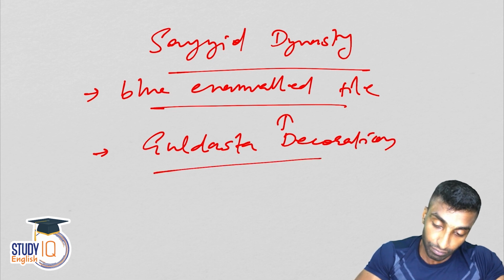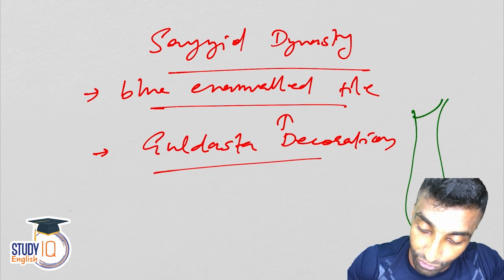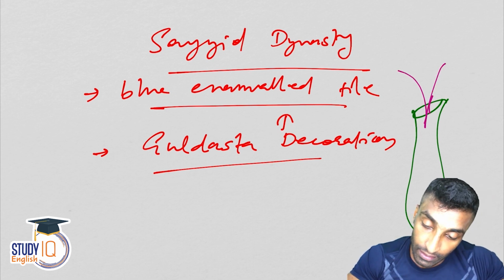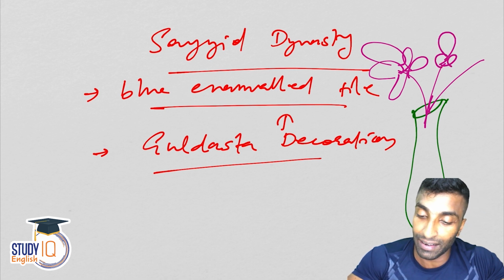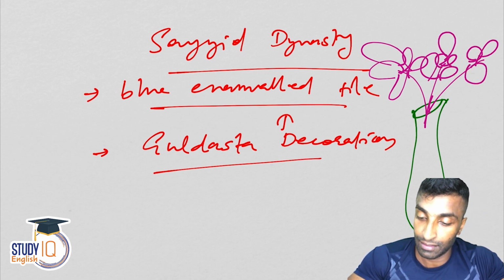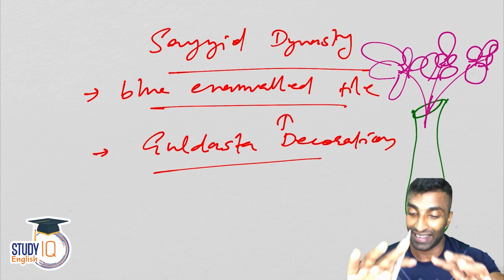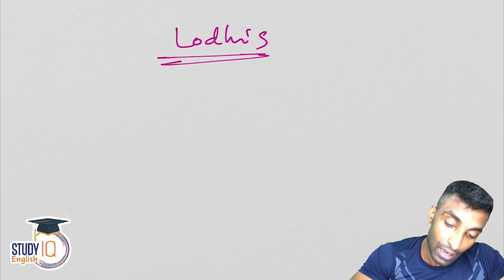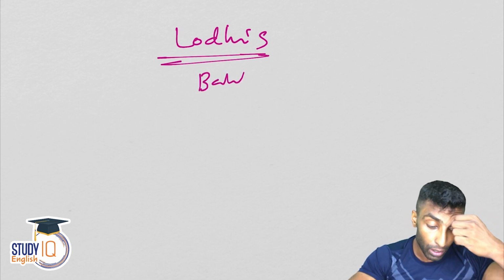Guldasta decoration. Now, what do you mean by this Guldasta decoration? Something like this, right? There is a flower vase, something like this, and then you keep some flowers in it, like this. You can draw it better. It has to be a proper flower vase. So this is the Guldasta decoration. And then after this, the Lodhis. After the Sayyids, we have the Lodhis. So who was the founder? Bahlol Lodhi.